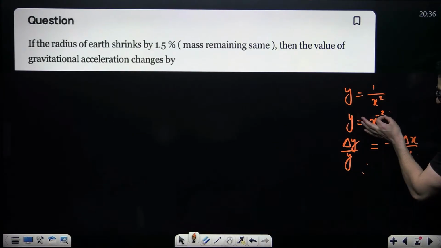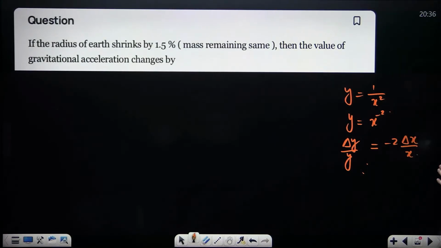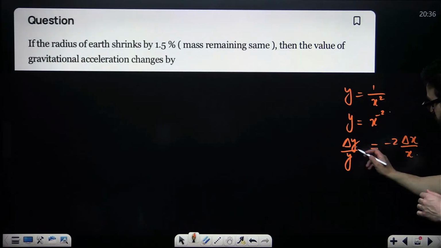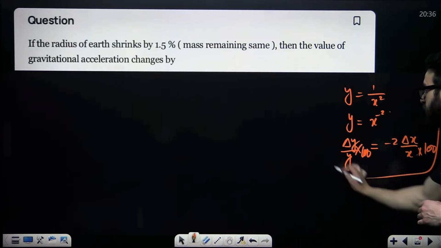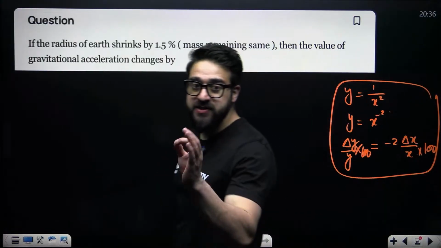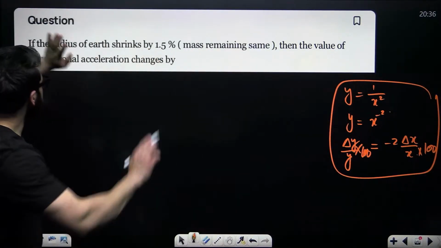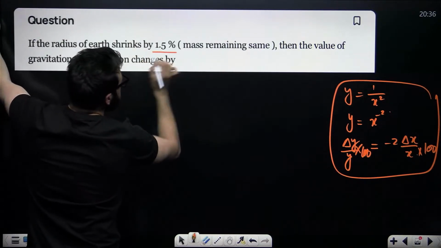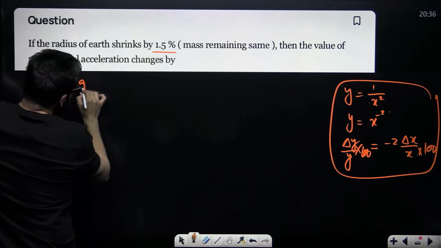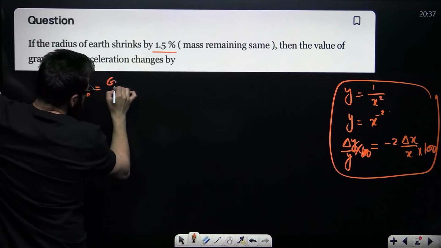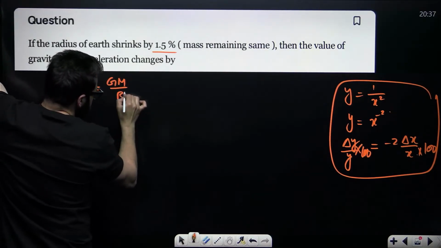Minus 2 basically says that x was in the denominator. Now, if you want to find its percentage change, multiply by 100. So this is the basic rule to find the percentage change. Now take a look. If the radius of Earth shrinks by 1.5%, what is the acceleration due to gravity on the surface of Earth? That is GM divided by r square.